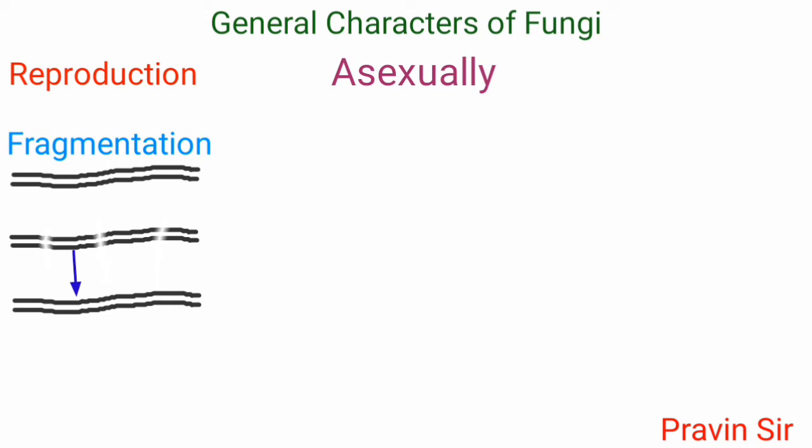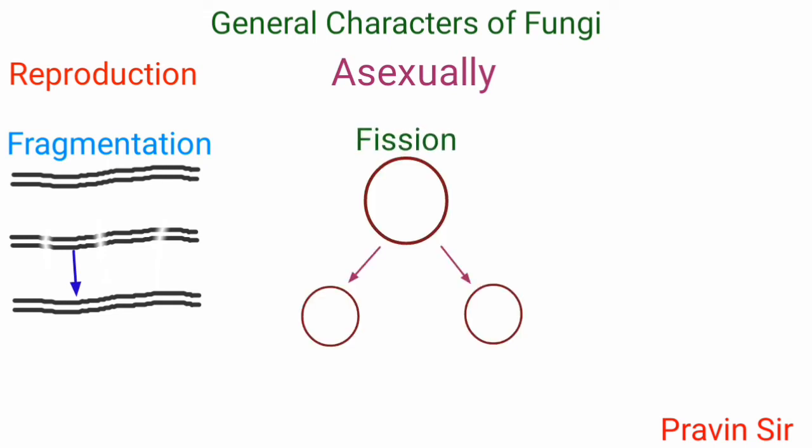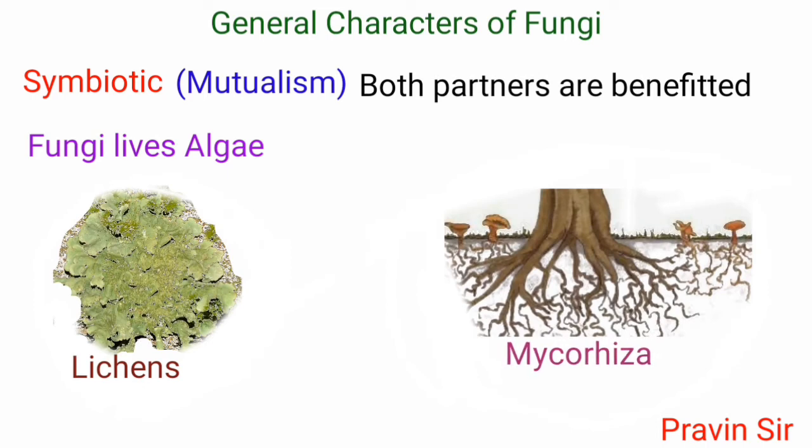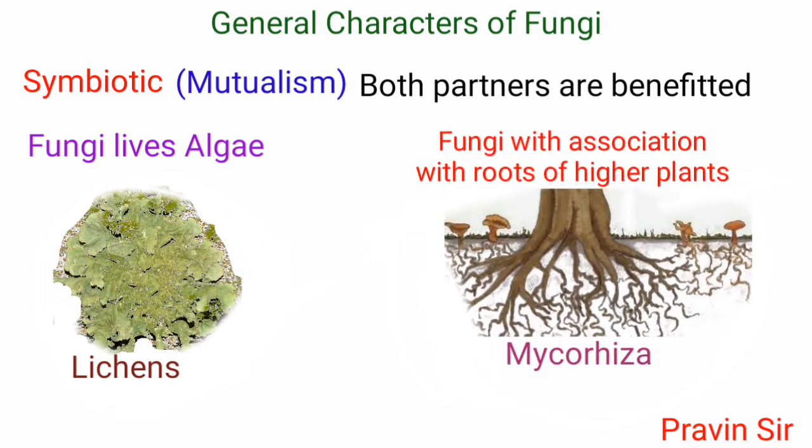Reproduction. They reproduce both sexually as well as asexually. And asexual reproduction takes place by fragmentation, fission, and budding. Some fungi are symbiotic, that is mutualism. This fungi either lives with algae, it is called as lichens, or as mycorrhiza, that is in association with the roots of higher plants.